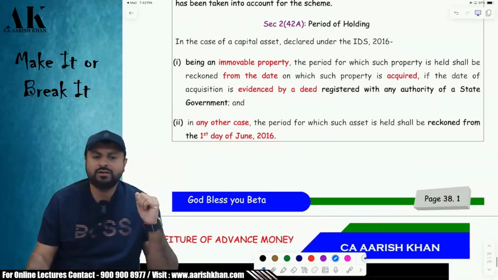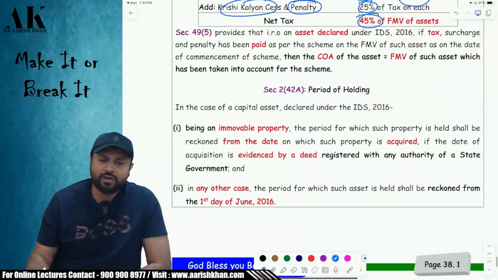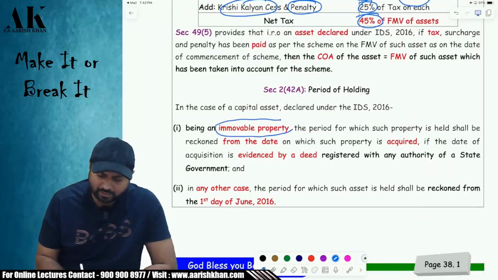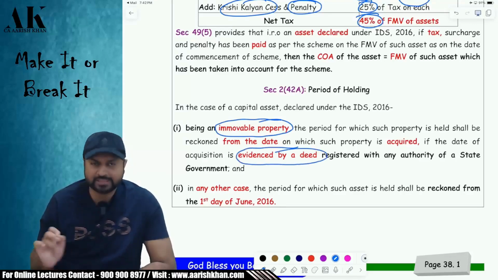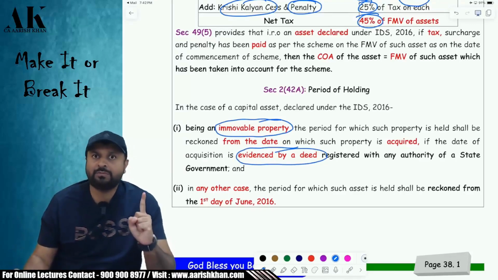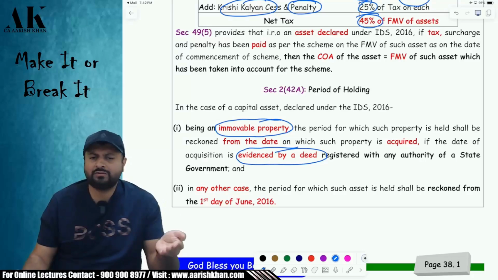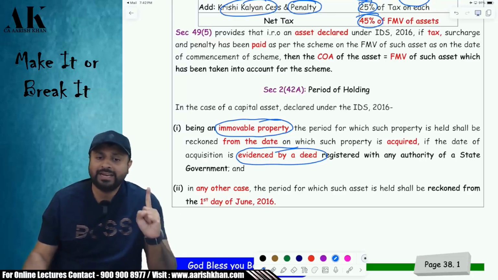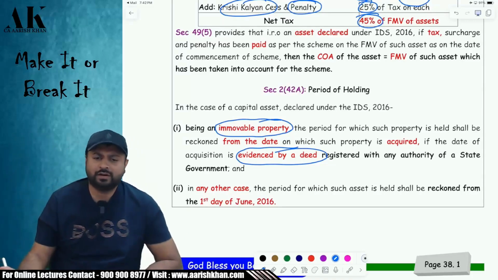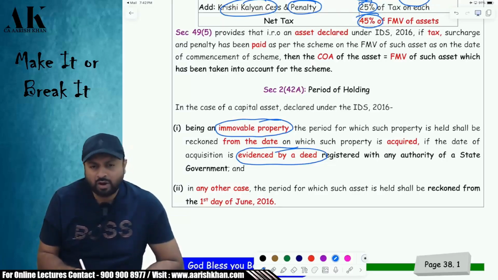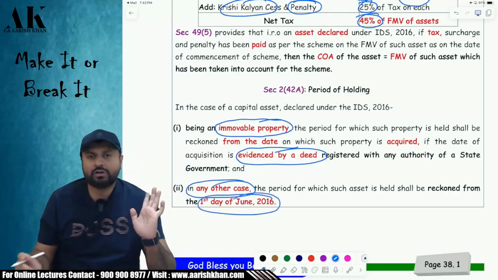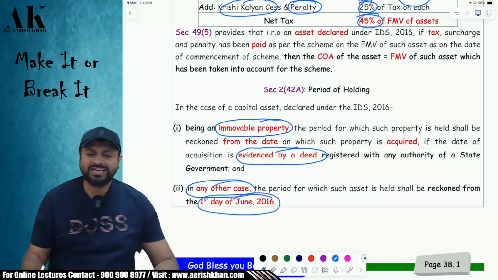Okay. Now the second question: from when will I count the period of holding? The period of holding depends upon two things, whether your asset is immovable property or other. If your asset is immovable property and you have proof of purchase, evidence like your deed showing the date of purchase, okay. If you have acquired an immovable property, it is a black property. Obviously, you are disclosing under what? Income disclosure scheme. It's a black property and you have proof that I purchased it in 2005. Then you can count the period of holding from 2005. But if you don't have the proof, or in case of any other asset, jewelry, diamond, whatever it is, in that case, the period of holding will be counted from where? Please tell me. 1st of June 2016 only.